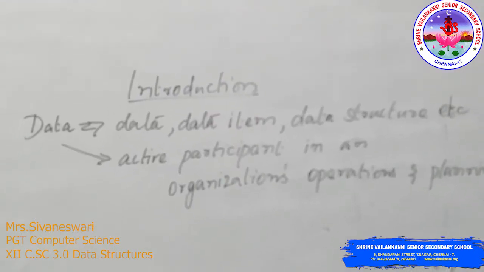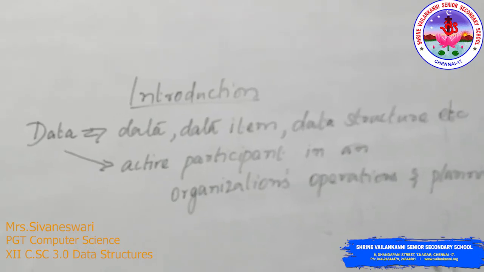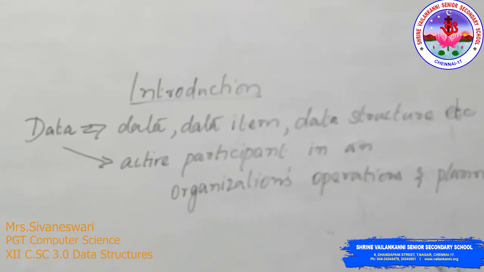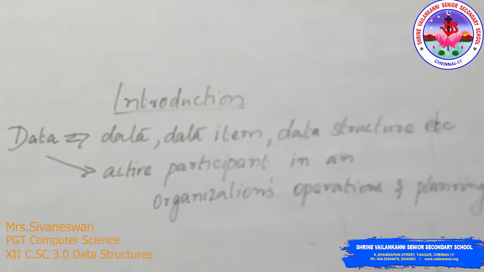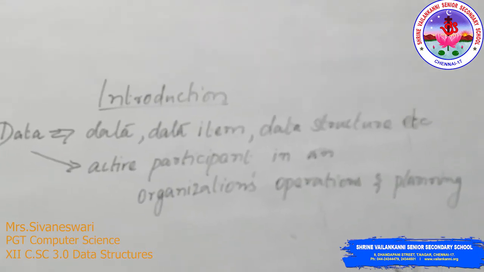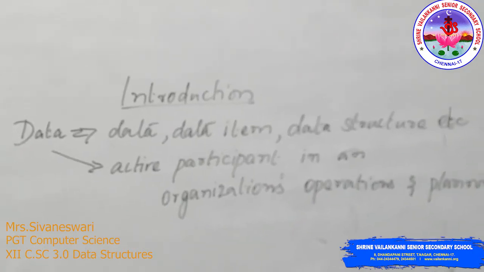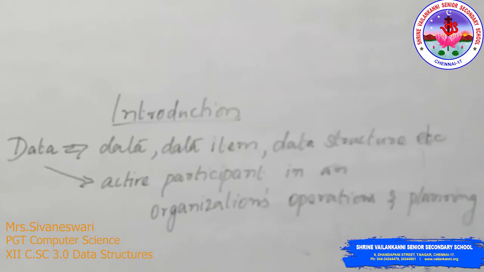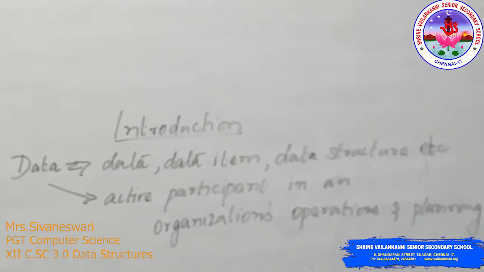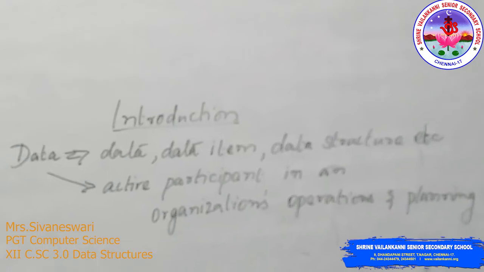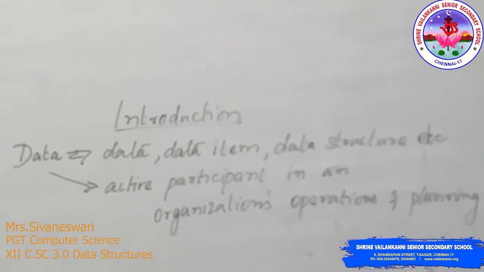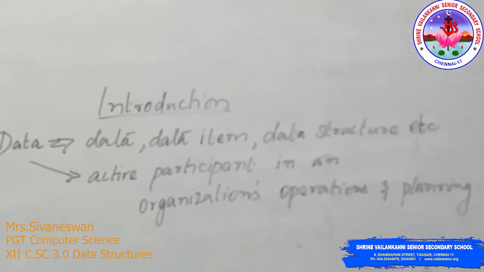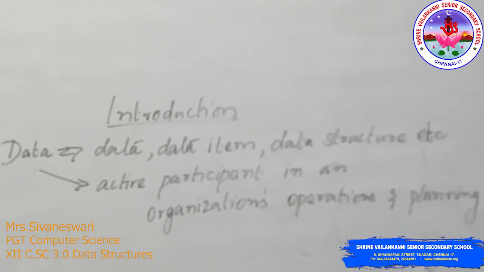Now, introduction. The computer system is mostly used as a data manipulation system, where the data plays the important role in data manipulation. This data, we either call it data, data item, or data structure. When we think about the physical storage, like how the data is stored inside the memory and manipulated, we get the data structure into place.